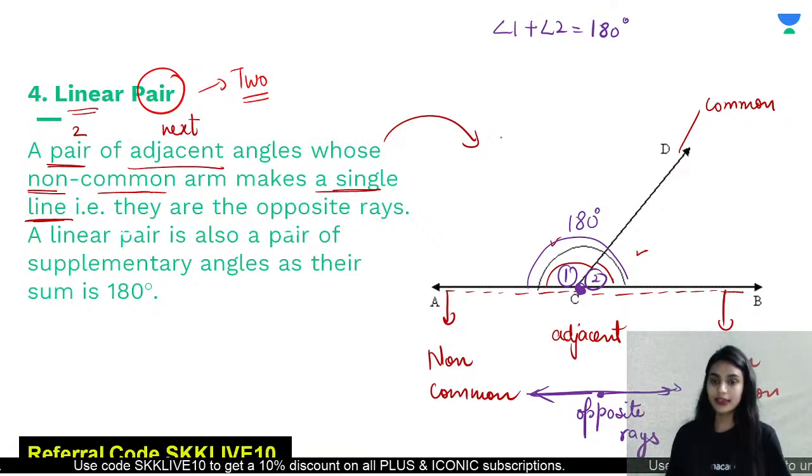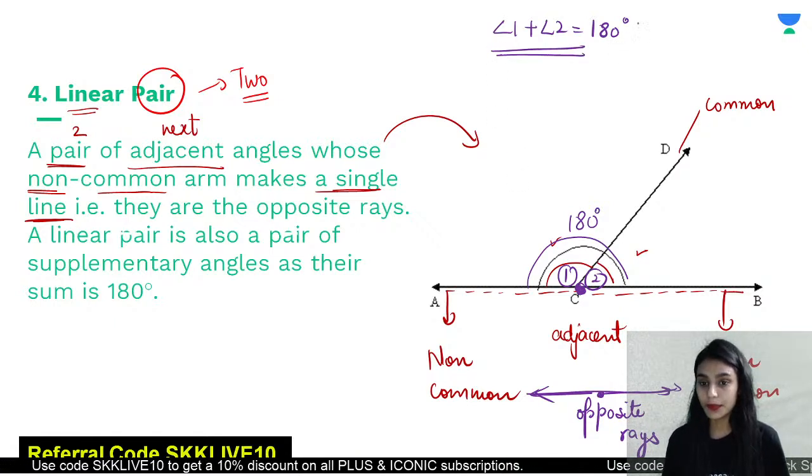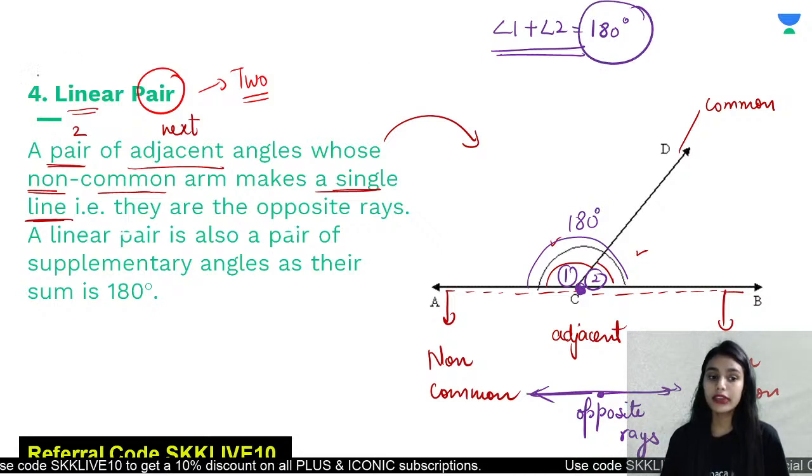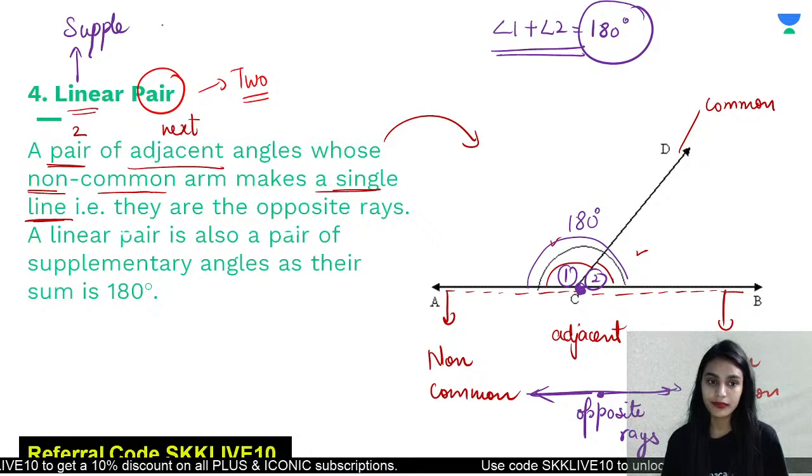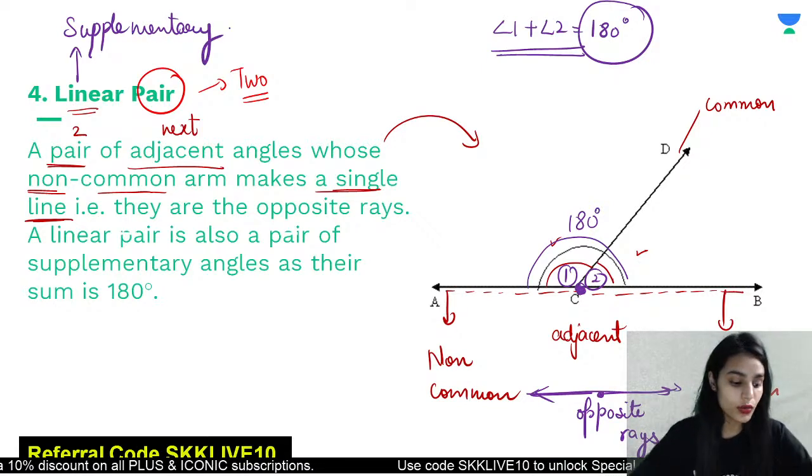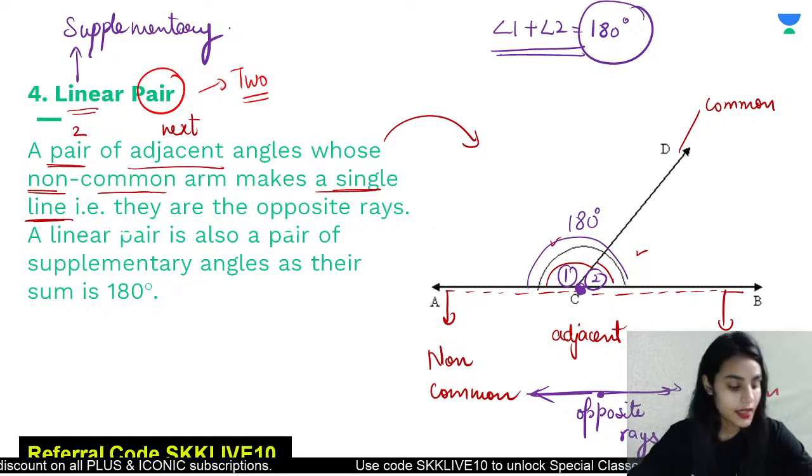So one more thing, these two angles will add up to 180 degrees. So we can also say that a linear pair is also supplementary. Isn't that true? Linear pair is also supplementary.